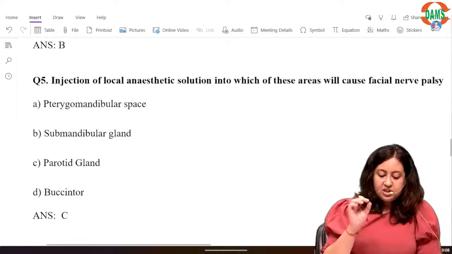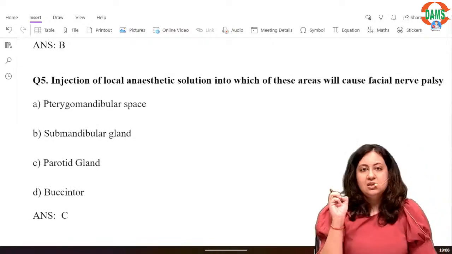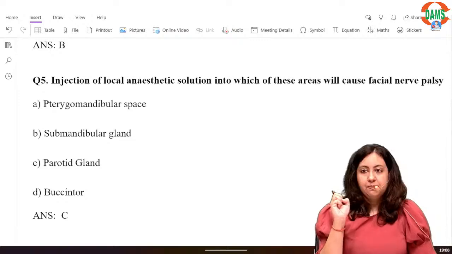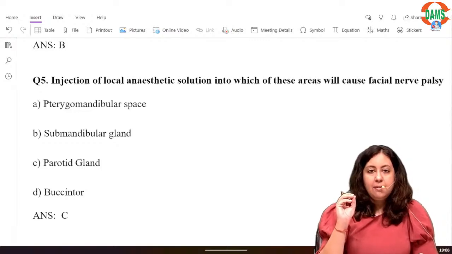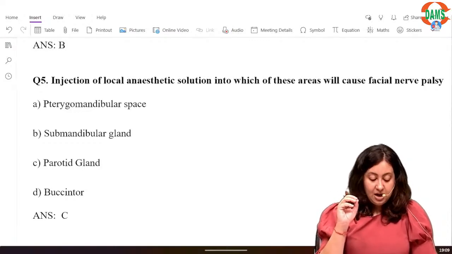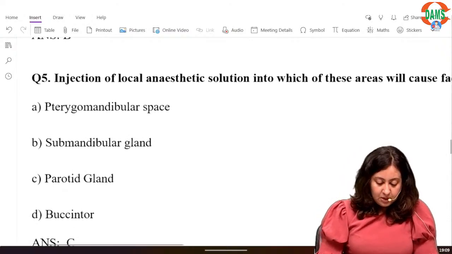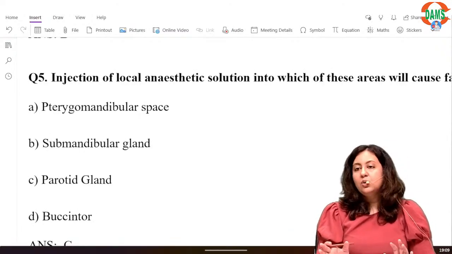Now, injection of local anesthetic agent into which of these areas will cause facial nerve palsy? Pterygomandibular space, submandibular gland, parotid gland or buccinator. Now, we will not go into the others.